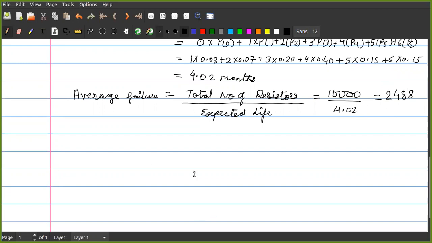Correct? Is it correct, students? Yes, sir. Okay. So now let us calculate the average values for replacement. We will find the total cost of replacement.